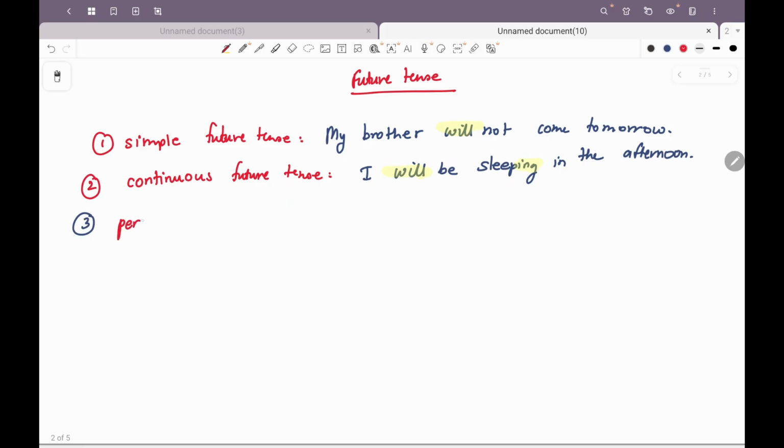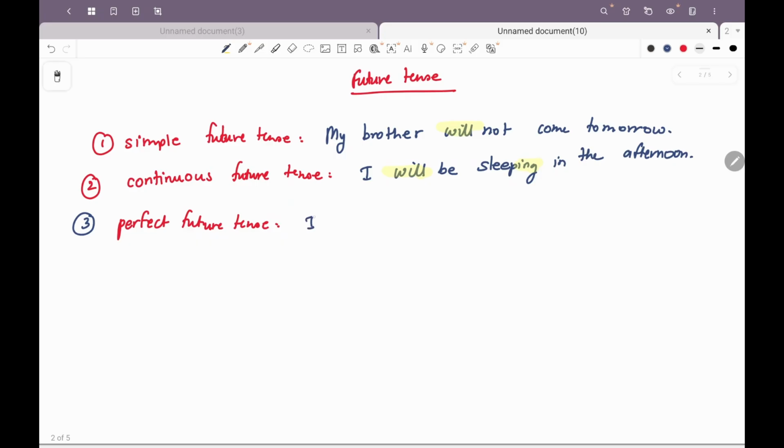we were talking about the perfect future tense. The perfect future tense is talking about an action within a definite period of time within the future. For example, I shall have finished my assignment by next Tuesday, which means that by next Tuesday I know that the action that I am currently doing, from the present moment to the future, is going to happen and be completed by next Tuesday.